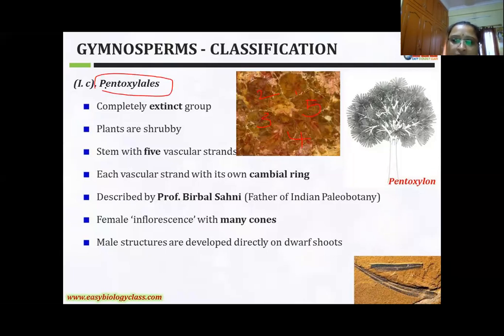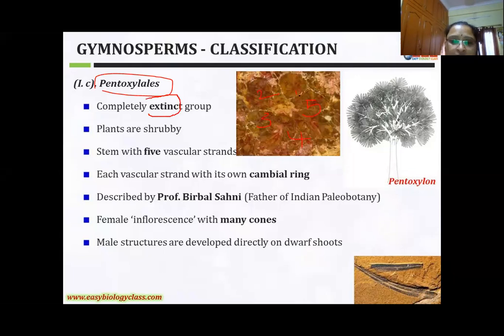The class Cycadopsida, the third order Pentoxylales. This is also a totally extinct group. Shrub habit-like plants are there, and the stem with five vascular strands is present. How many vascular strands do you observe here? Five vascular strands. Each and every vascular strand has one cambial ring, like that. This is a cambial ring. This one is a cambial ring. Their own cambial ring is present.